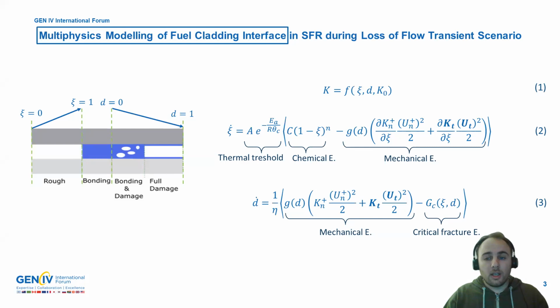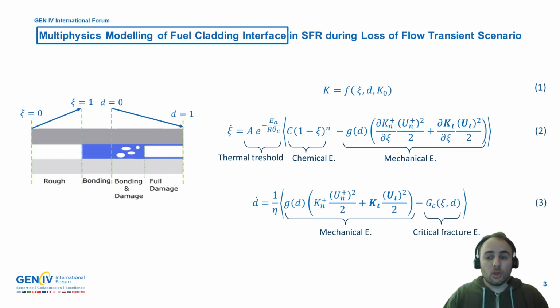The variable C models bonding intensity evolution enhanced by chemical reaction, and the variable D models damage intensity enhanced by creation of material defects. In equation 1, we can see the opposition of bonding to thermal shrinkage is modeled with an interface rigidity depending on the variables C and D.